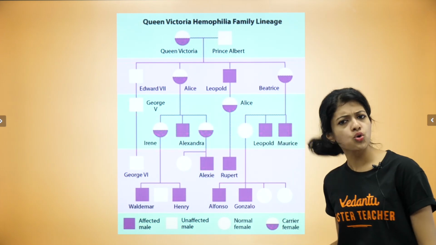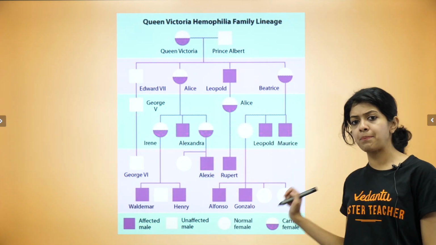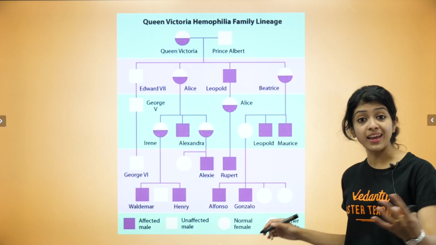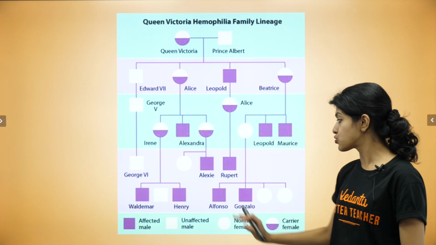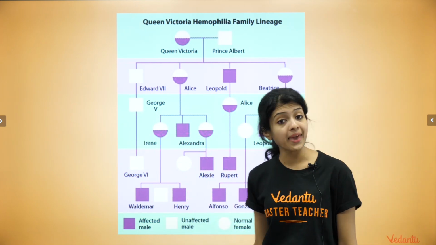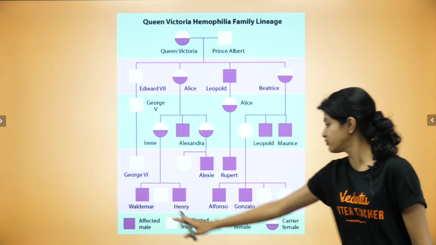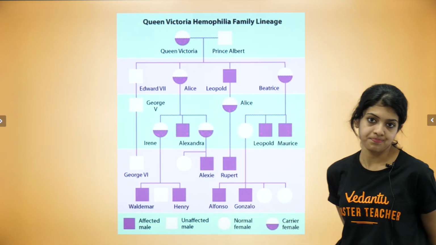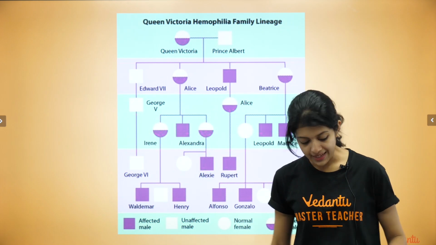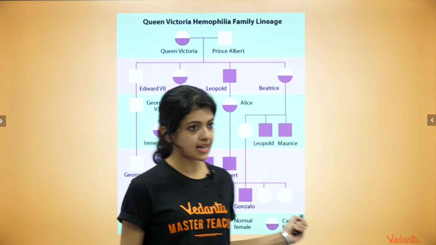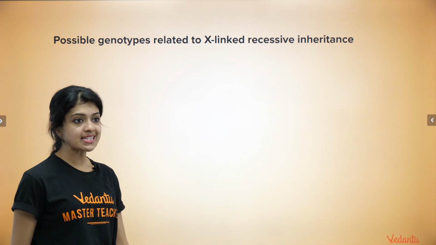Now, have you noticed one thing? We are not representing affected females in this pedigree chart. Any idea why this could be the case? And we don't have carrier males in this particular pedigree chart. If you look at these four symbols here, any idea why that could be the case? Well, yes, let us go ahead and discuss what the possibilities can be.